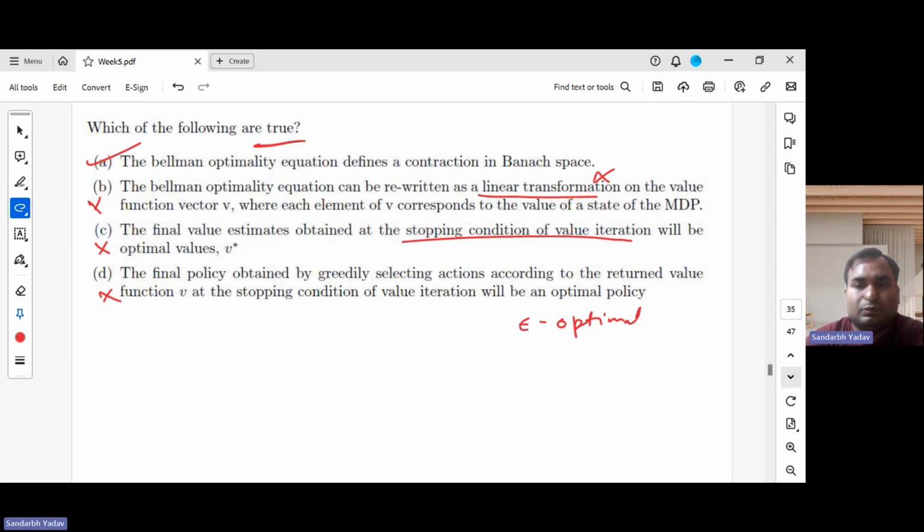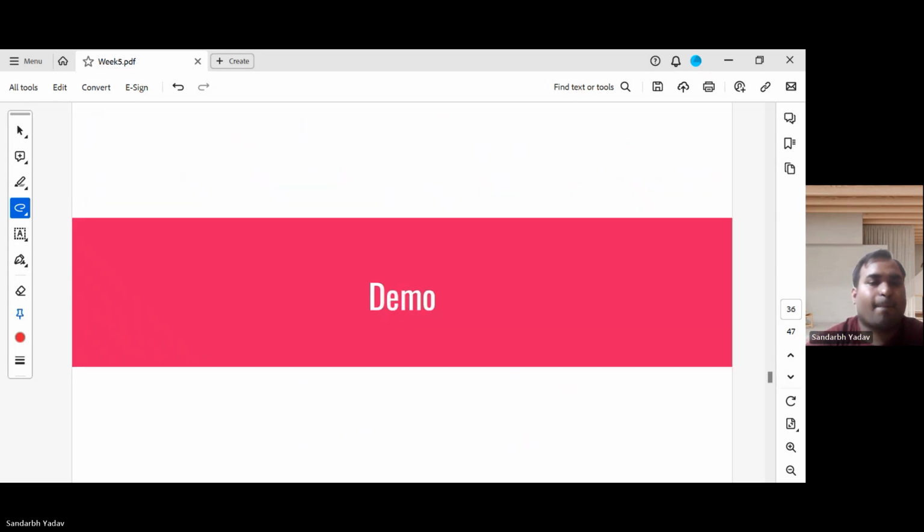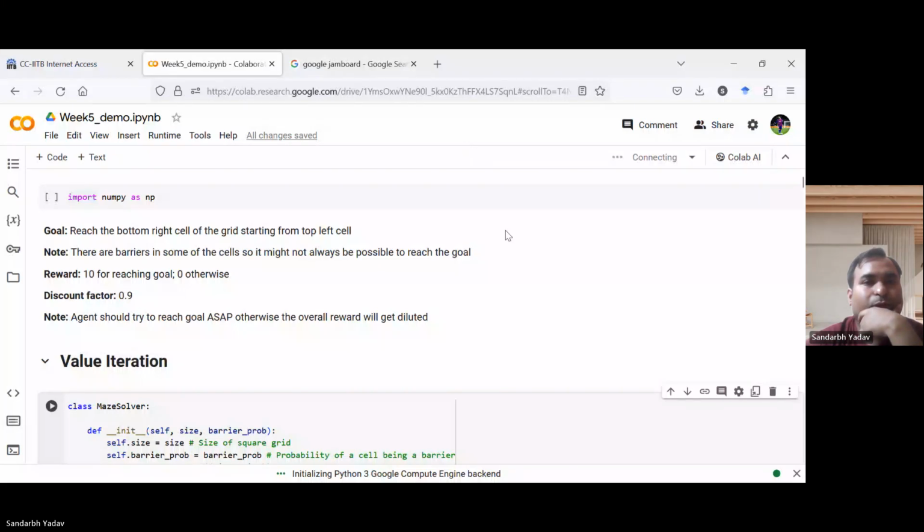Now I'll move to the demo. For the demo, I'll start sharing another screen. Okay, so this is this one.